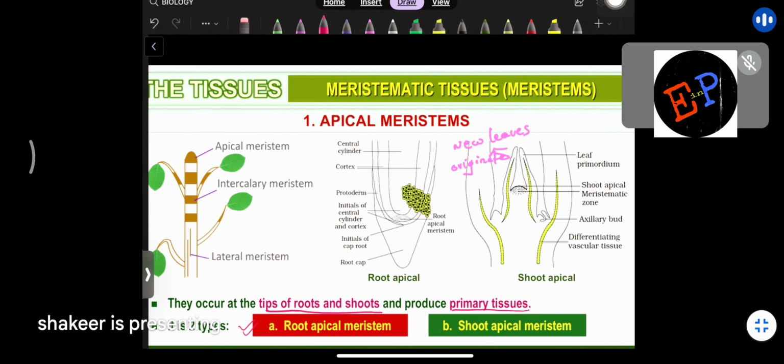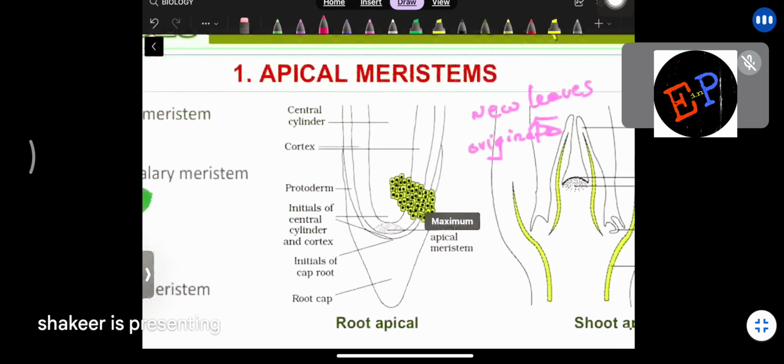Shoot apical meristems you will find at the topmost regions of the plants. Clear? So there are root apical meristems and shoot apical meristems. And here there are some structures which are given. Let us see them.